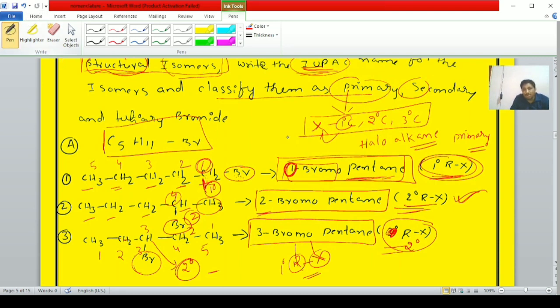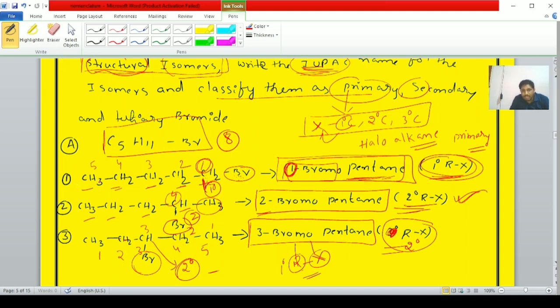For pentyl bromide, C5H11Br, how many structural isomers are possible? The answer is 8 structural isomers are possible. That is the direct answer, students. Now the detailed discussion.